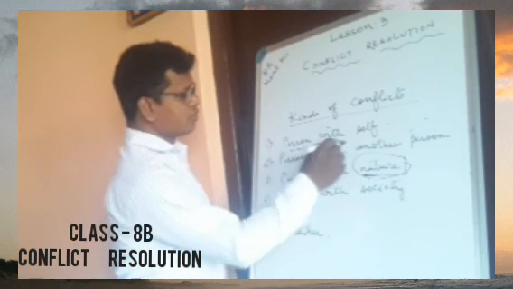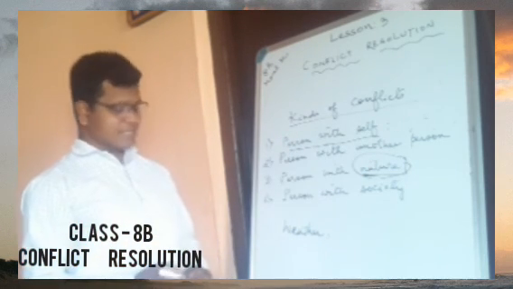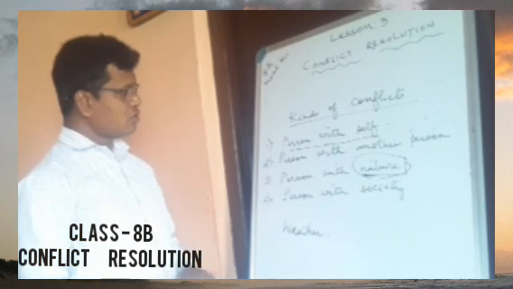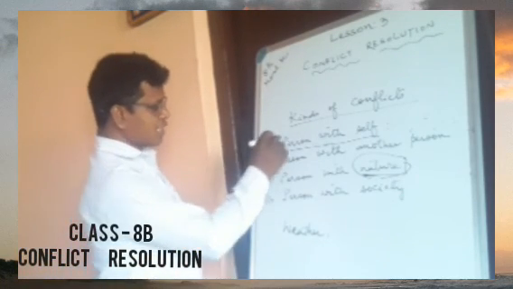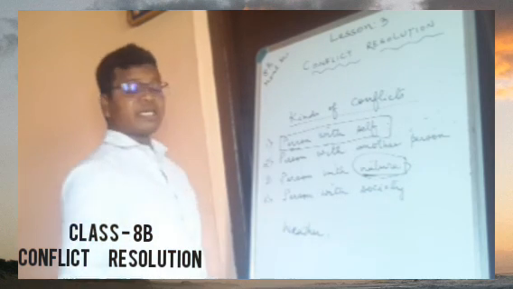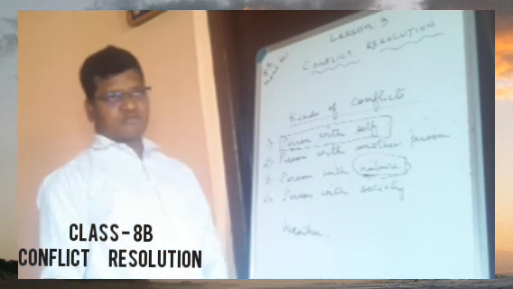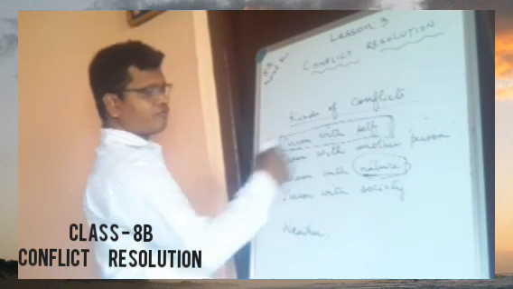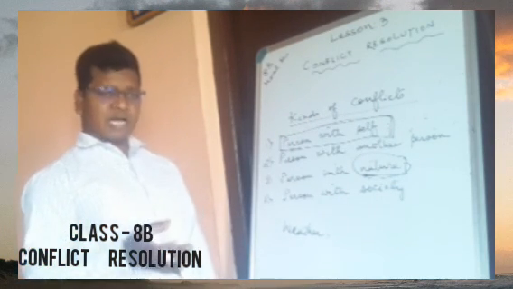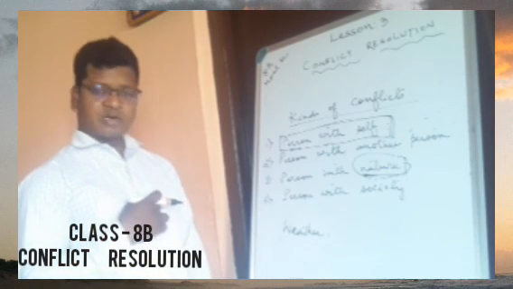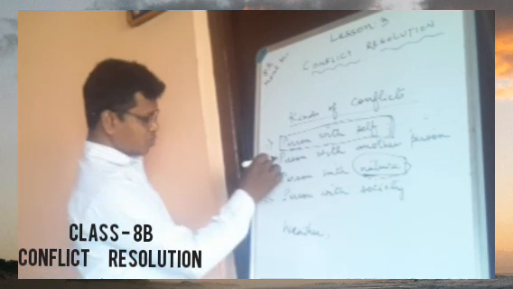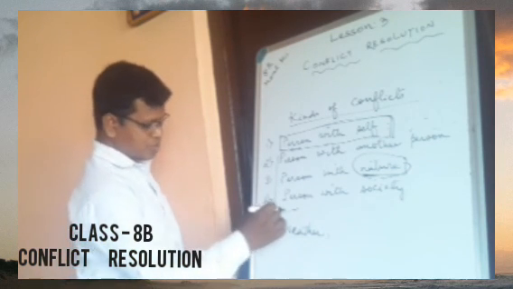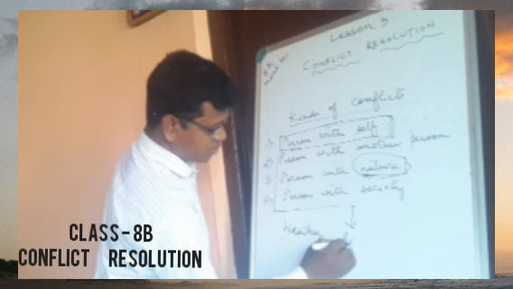The first one, persons with self, is known as the inner conflict, because the person has conflict within themselves only. And 2, 3, 4 are examples of external conflict.